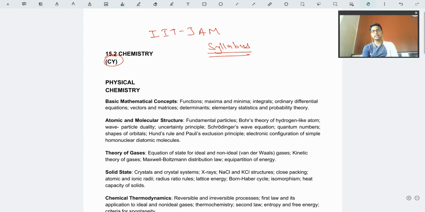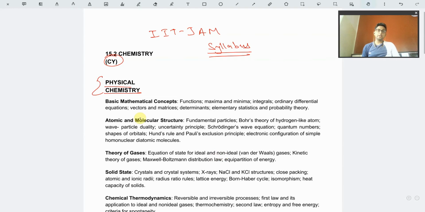Basically, as it is in any other standard university, it is divided into physical chemistry, organic chemistry, and inorganic chemistry. That is the main way by which chemistry is divided all over the world. It makes division easy. It makes the systematic representation of topics easier. So let us firstly discuss the physical chemistry part.